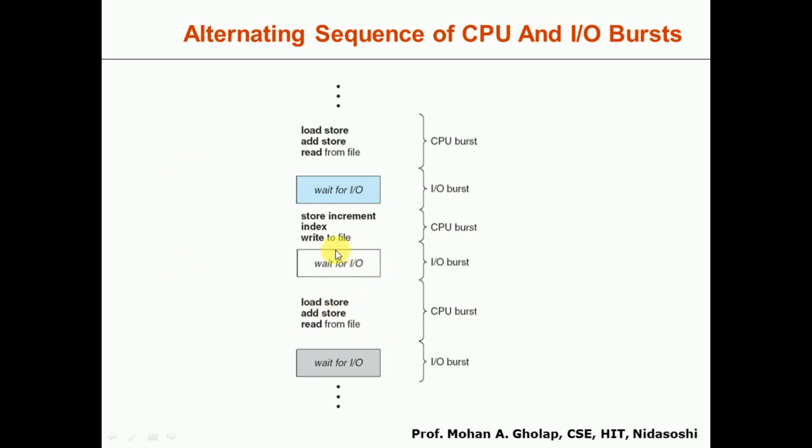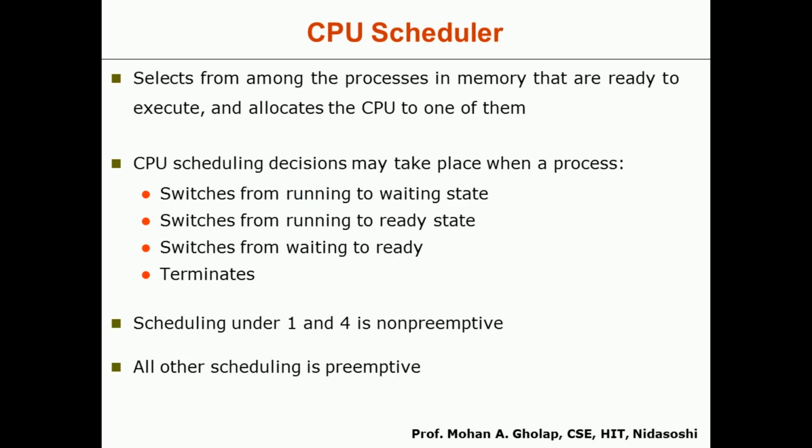Here also the process was waiting for the IO, so it is nothing but IO burst. Again after that when it comes back and resumes the execution, we have the CPU burst. After this again it may wait for a particular device, again it will have IO burst, and after this CPU burst. So here it's an alternating sequence of the CPU burst and the IO burst. In this way the process will be executing through these two steps, either CPU burst or the IO burst. After this we'll see the CPU scheduler.